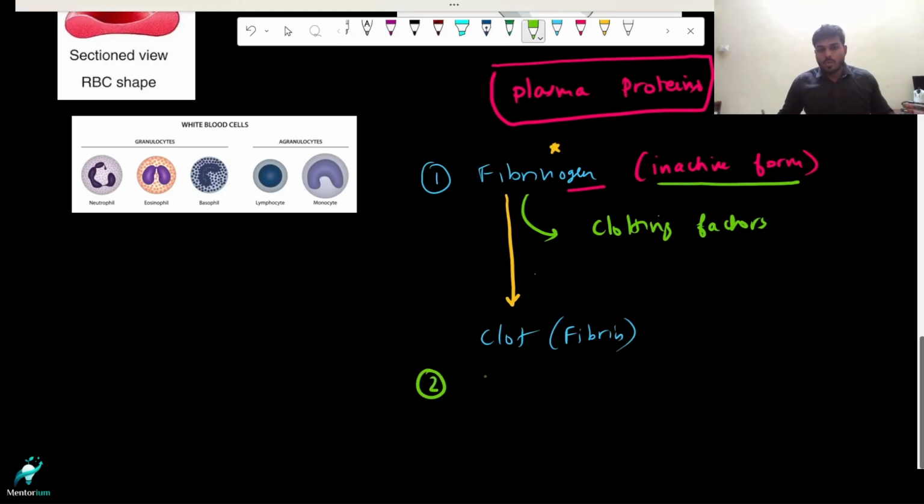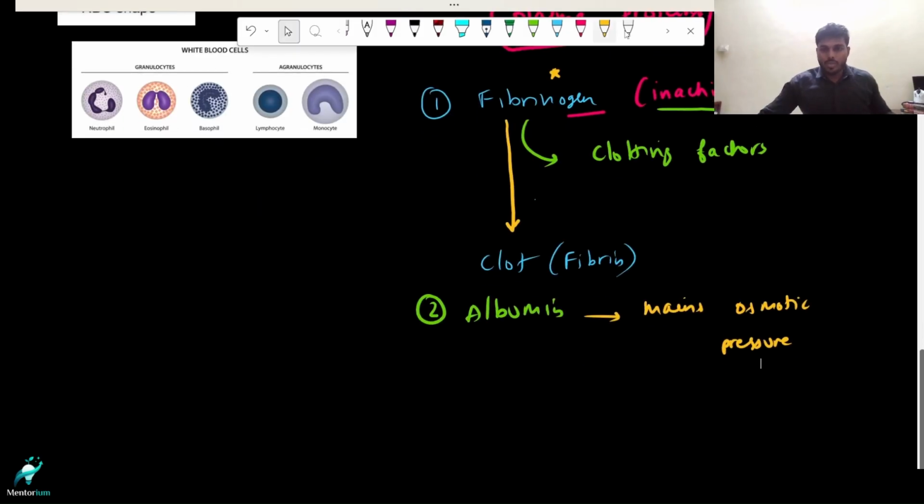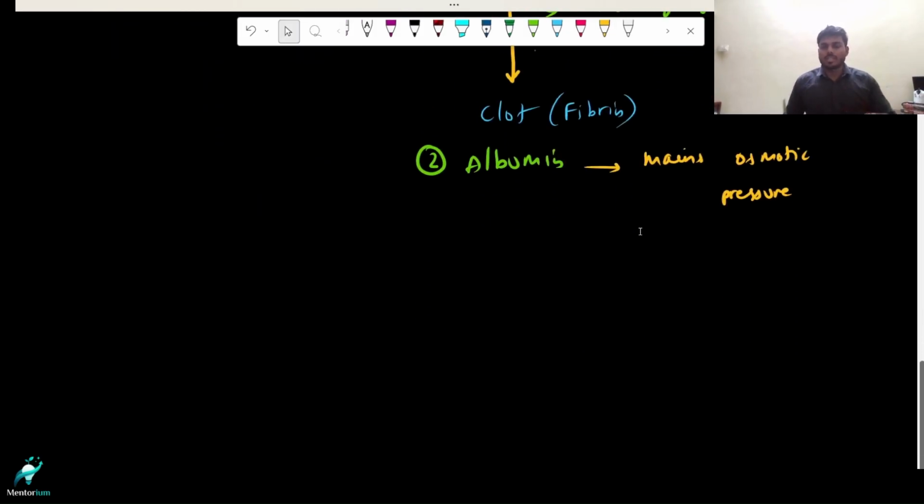Now we are moving on to our second plasma protein, that is our albumin. So what is the role of this albumin? In one simple term, I would say this albumin maintains osmotic pressure. Let's now understand how it is going to maintain the osmotic pressure. What exactly is this osmotic pressure?